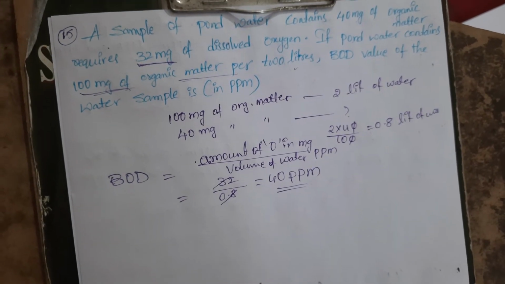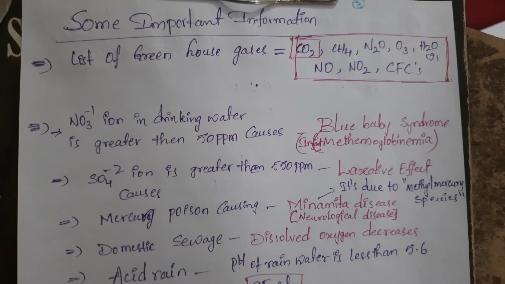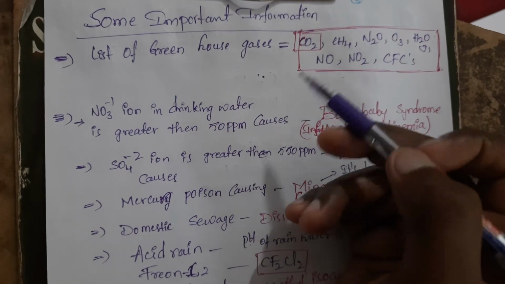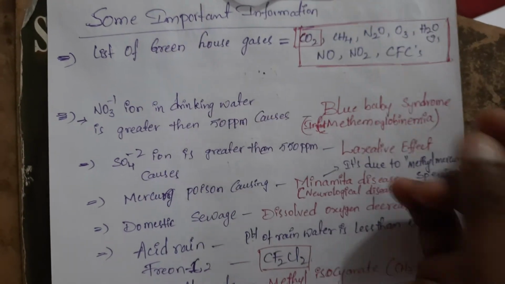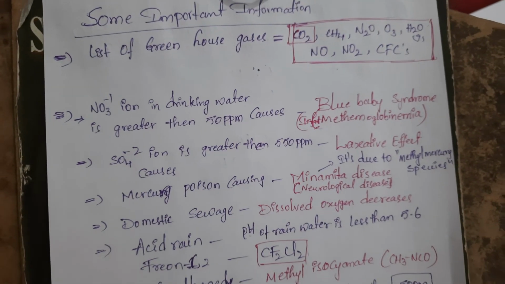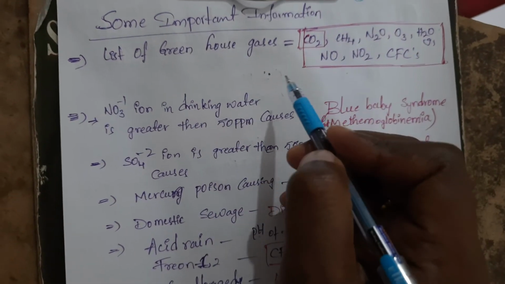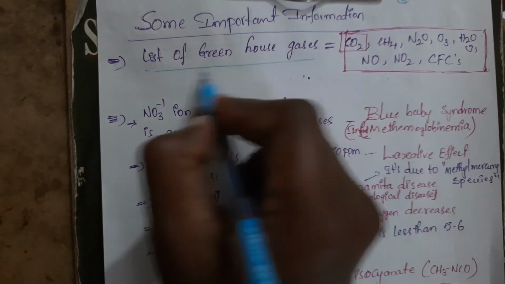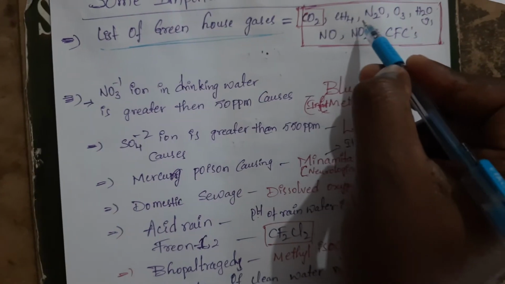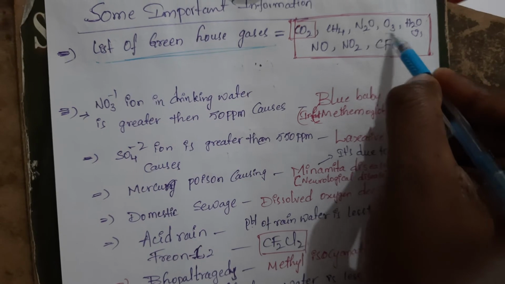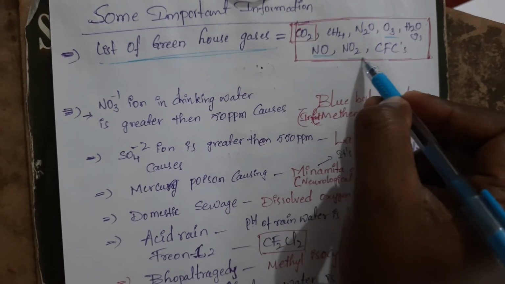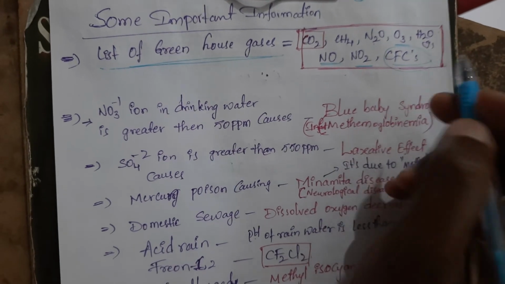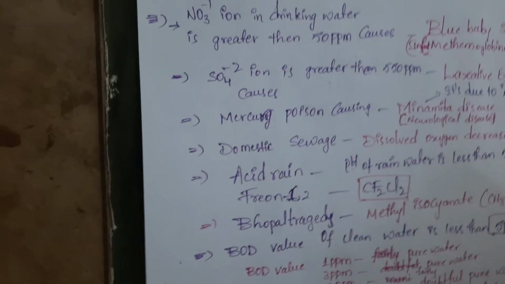Important model. Next we are going to see some important information from environmental chemistry, very important. Go through all these concepts once. Whatever concepts I am saying, these will all be important, and based on this you will get different types of questions. The list of greenhouse gases: carbon dioxide, methane, nitrous oxide, ozone, water vapor, NO, NO2, chlorofluorocarbon. These all come under greenhouse gases.